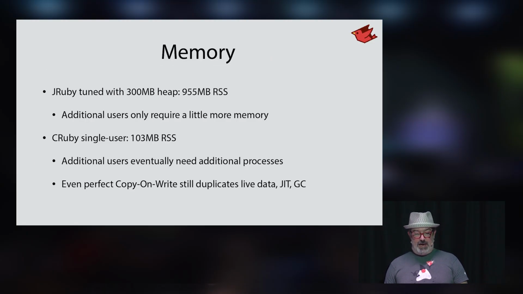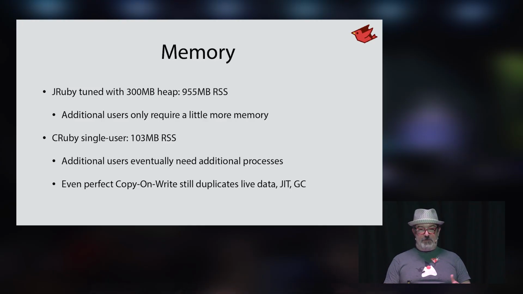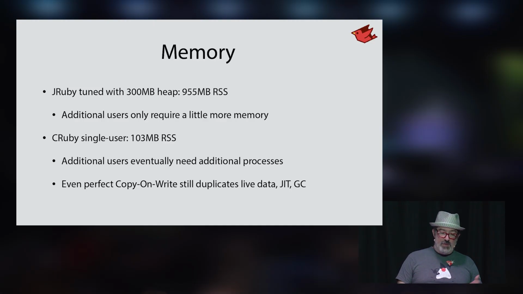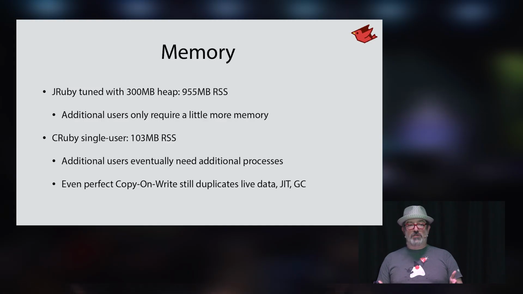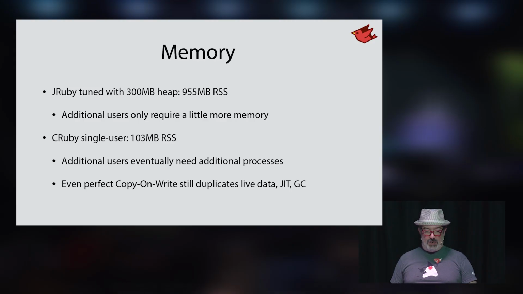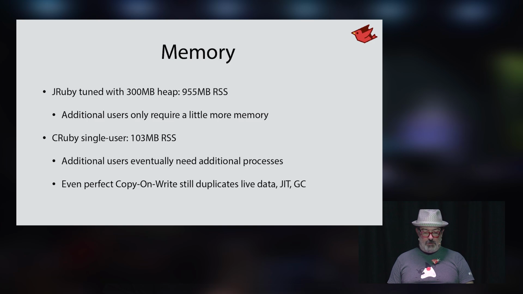So let's talk about memory and scaling. Of course, that was part of the problem of having these workers. JRuby, when you tune it for this application and have about a 300 megabyte heap, the rest of the JVM adds about 700 of its own state. They were running at about a gig for that single process. And now if all you need is one instance or two instances, JRuby maybe isn't the thing that you need. Maybe you're doing just fine on CRuby. When we start scaling up from there, though, you may want 100 users. You may want 200. You may want to have 1,000 concurrent requests that are being handled very rapidly. Then things start to go up and get scaling problems, and you're starting to use more and more memory on your instances.